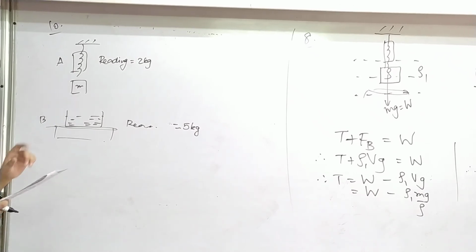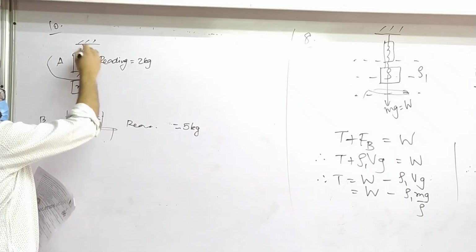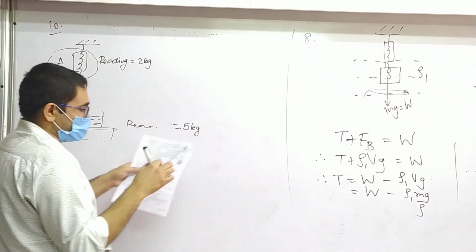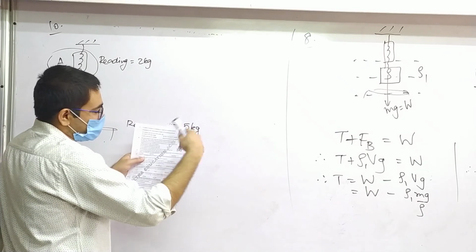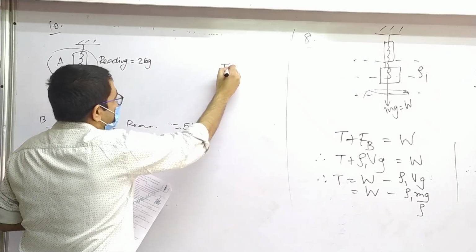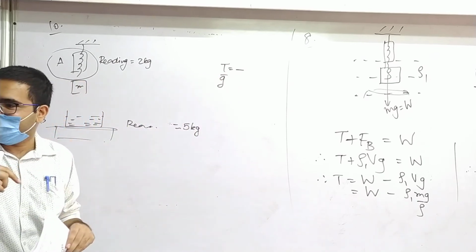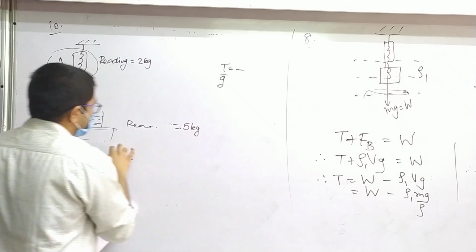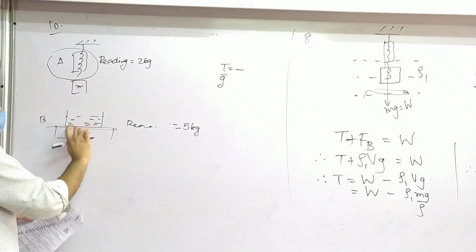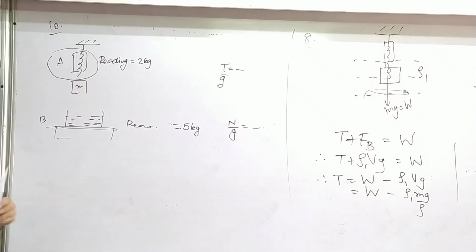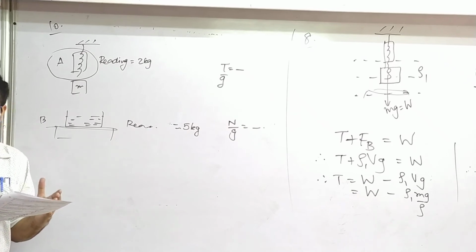What does this spring balance really measure? Tension. So in the new situation, looking at the diagram and drawing an FBD, you have to find the new tension. If you find the new tension, you can divide it by g and get the reading. Similarly, the scale at the bottom measures normal force. So we find the new normal force, divide by g, and get the reading. But we don't have to find the exact value. We just have to say whether it will be more or less. Read the options.